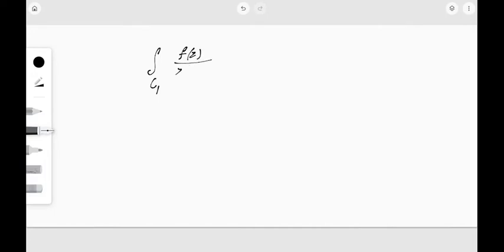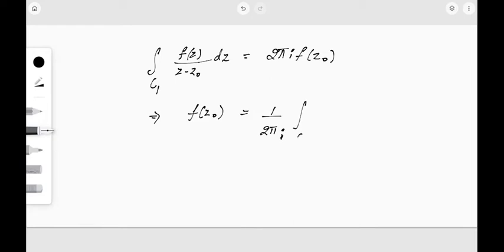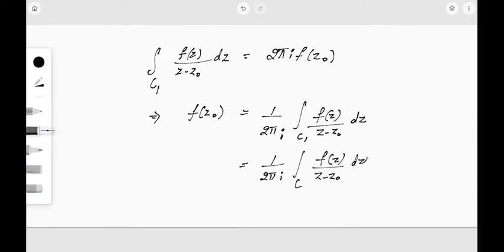So I get the integral of f of z by z minus z dot into dz will be nothing but 2 pi I into f of z dot. If I divide it by 2 pi I, I get the value of f of z dot. F of z dot will be 1 by 2 pi I into integral over C1 f of z by z minus z dot into dz, or since both the integrals are the same, integral over C f of z by z minus z dot into dz.